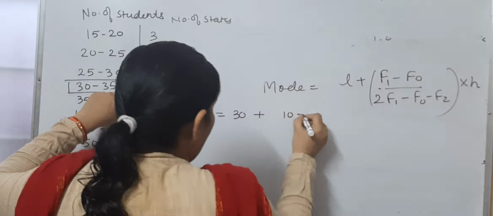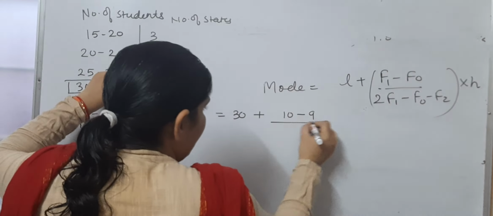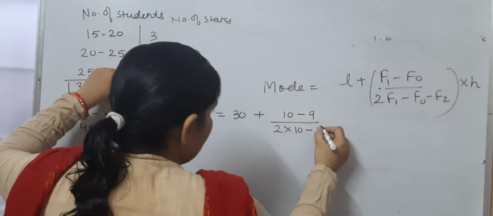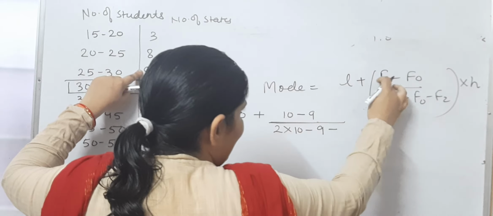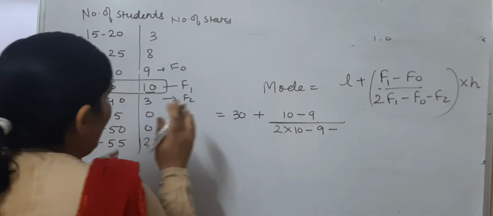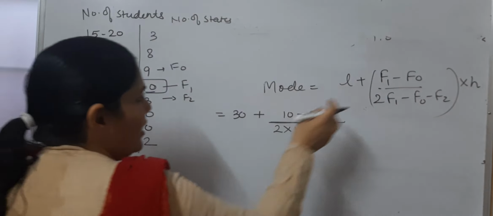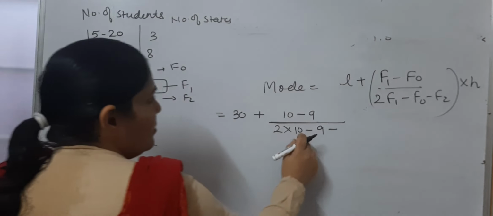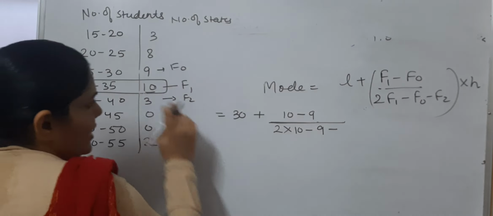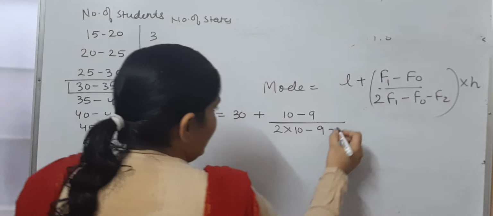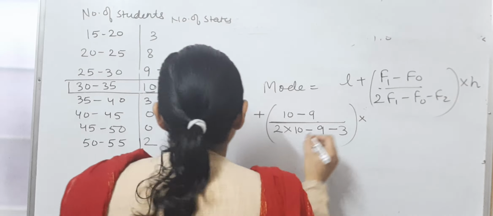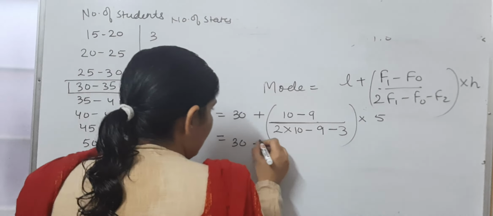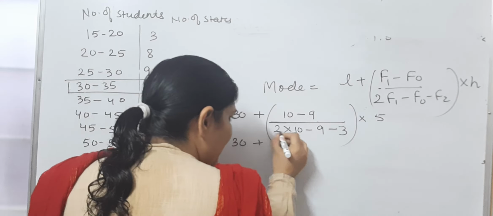F1 is 10. How much is our F0? 9. Then we have 2 into F1. F1 is 10. Then we have F0, which is 9. Just put the values. 10 minus 9, F1 minus F0. See, if you get confused, you can always write F1 minus F0, then 2 into F1, 2 into 10, minus sign, then F0, which is 9, then we have F2. How much is our F2? 3. Into h, and what is h? Width of the class, which is 5. So you will get 30, this is 10 minus 9, 1.